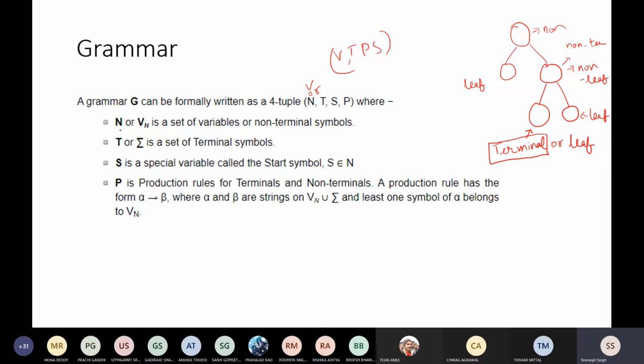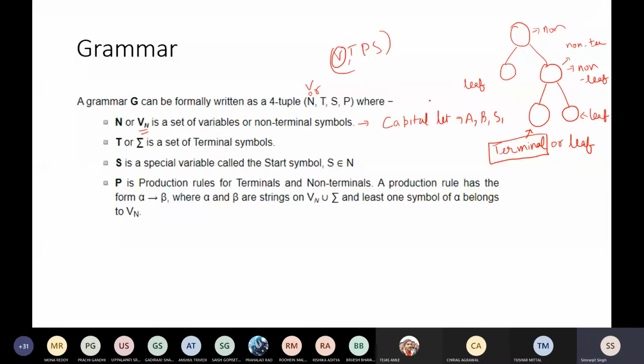So N or VN is also denoted by V, so don't worry about that. V is called the non-terminal symbol. This non-terminal symbol can easily be identified because they are capital letters, like capital A, capital B, capital S. Anything that is written in capital in the grammar is supposed to be a non-terminal symbol.